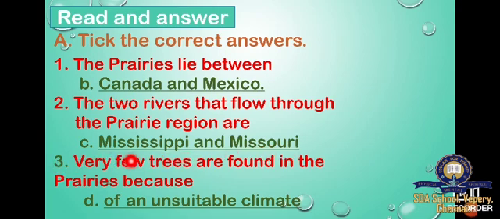Number 3. Very few trees are found in the prairies. Why? Option A, because of the soil. Option B, ranches were built. Option C, they were cut to make farmlands. Option D, of an unsuitable climate. Because of its climate only, the trees are very rare. So option D, of an unsuitable climate.